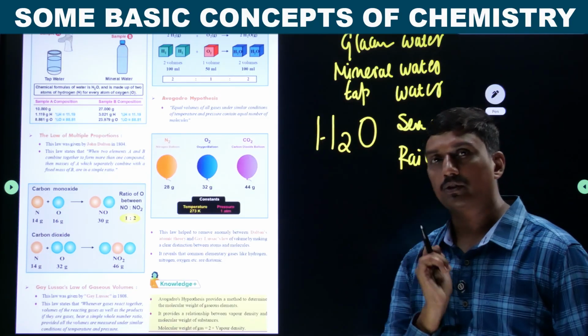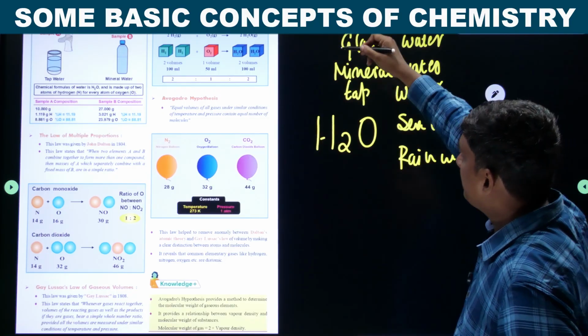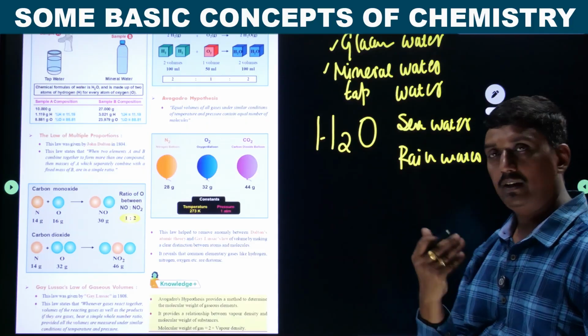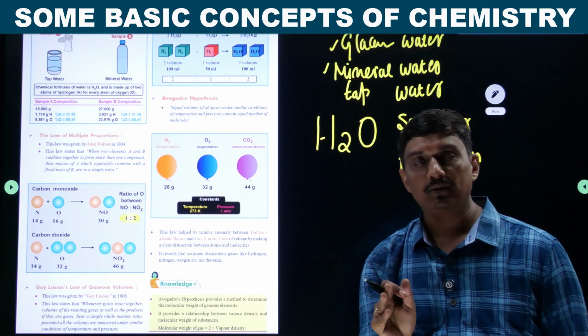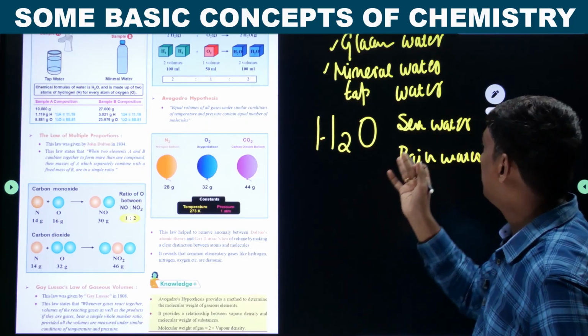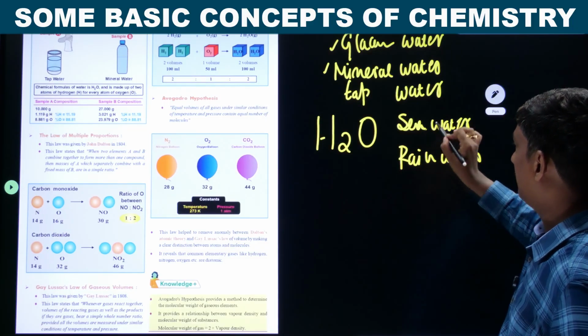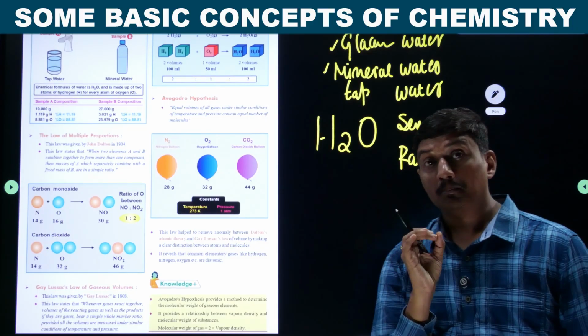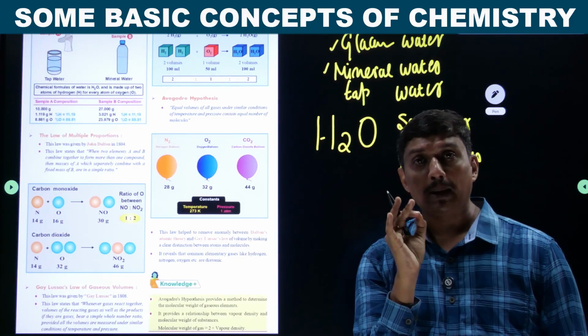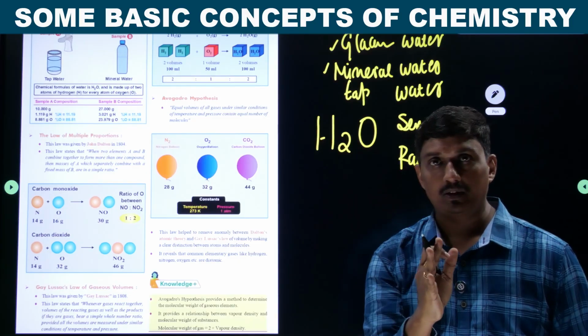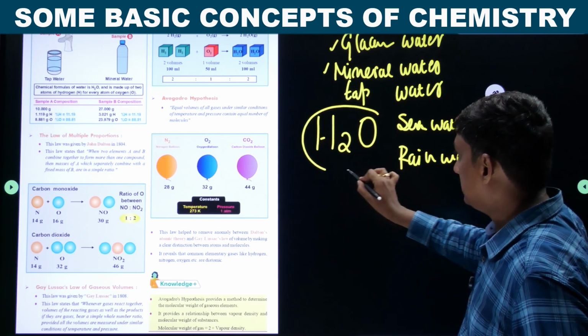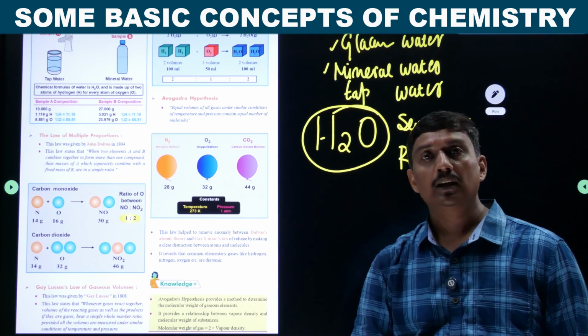Now just observe carefully. Here the sources are different. It may be a glacier, it may be sea, it may be ocean, it may be rainwater or tap water. But if you come to the chemical composition of water, its formula is the same.